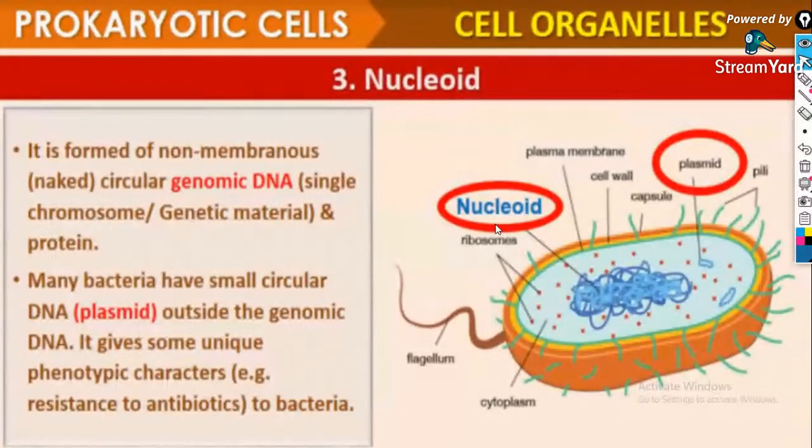It is formed of non-membranous circular genomic DNA, a single chromosome of genetic material, and protein. Many bacteria have circular DNA or plasmids outside the genomic DNA. It gives some unique phenotypic characters to the bacteria. I will explain this under the nucleoid.